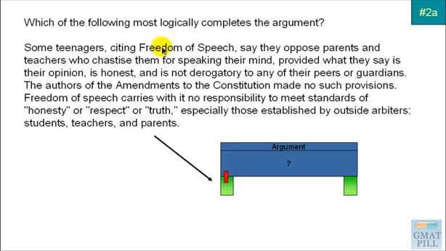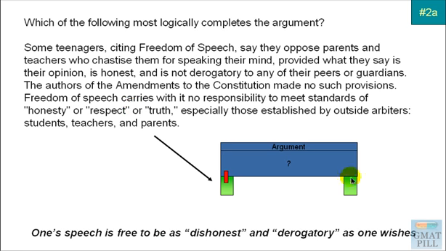So gathering all of this information, what can we logically complete to make the argument? Well, here the answer choice turns out to be one's speech is free to be as dishonest and derogatory as one wishes. So this is a conclusion that's reached based on what the author is saying. The author first references somebody else's argument and reasons, and then says those reasons are not valid, and so this is the conclusion that's reached based on that logic.